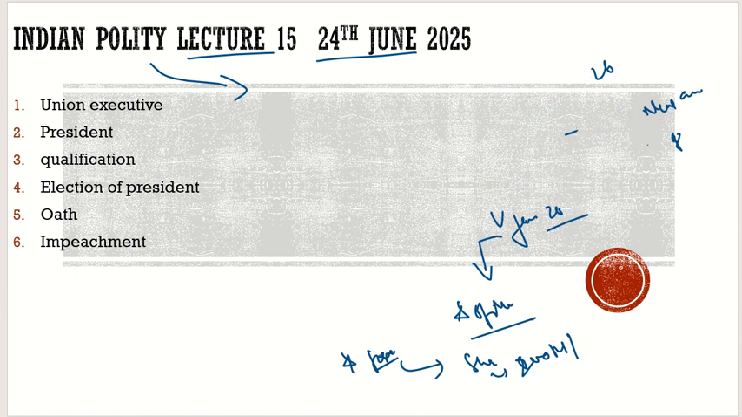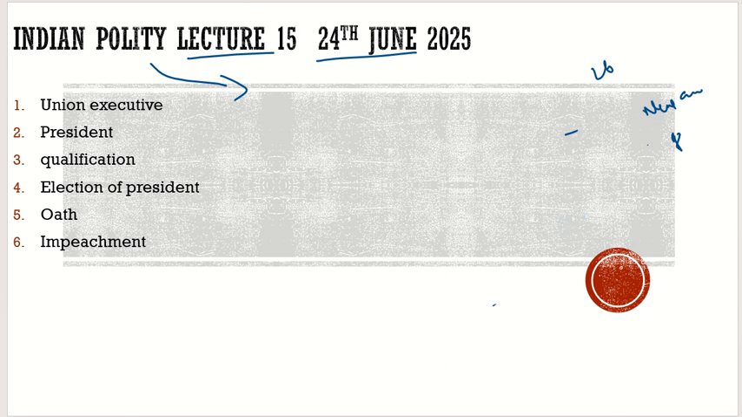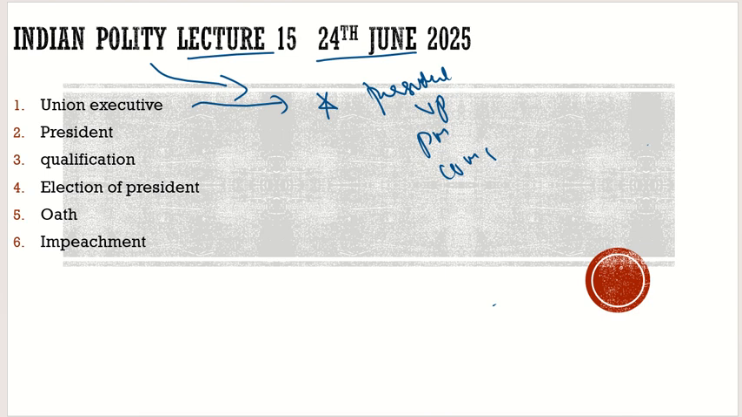Recently, in our last class, we completed the fundamental duties. We discussed Part 4 and Part 4A of the Indian Constitution, and then we started with Part 5 of the Indian Constitution. In Part 5 we have to discuss the Union Executive. I told you a question in prelims can be asked: what does the Union Executive contain in our Constitution? It contains the office of the President, the Vice President, then the Prime Minister, the Council of Ministers, and the Attorney General of India. So these are the offices which come under the Union Executive.